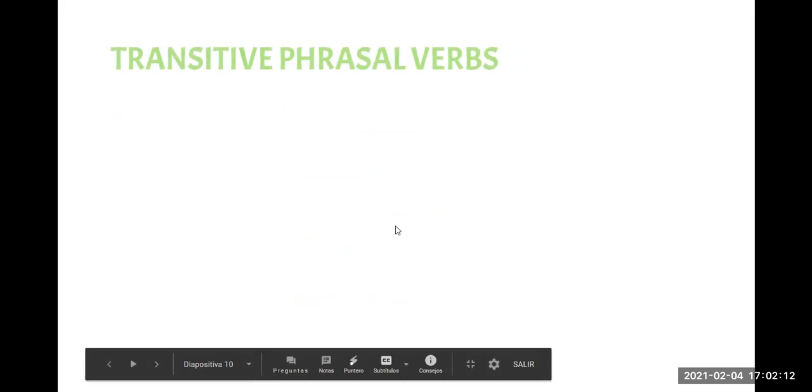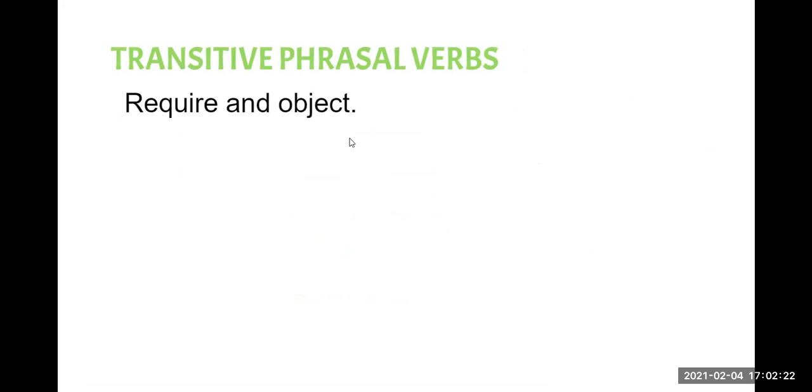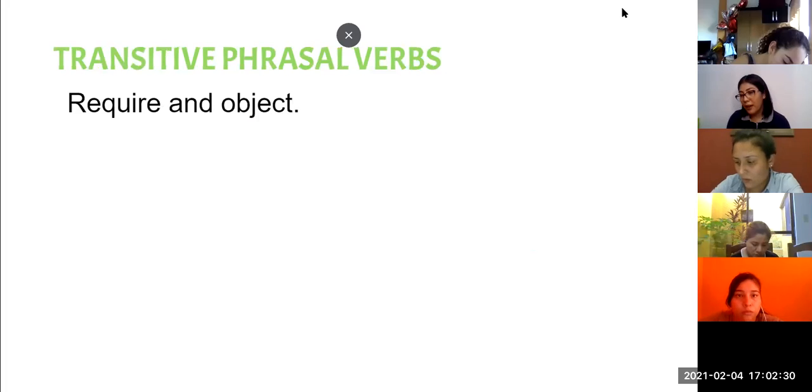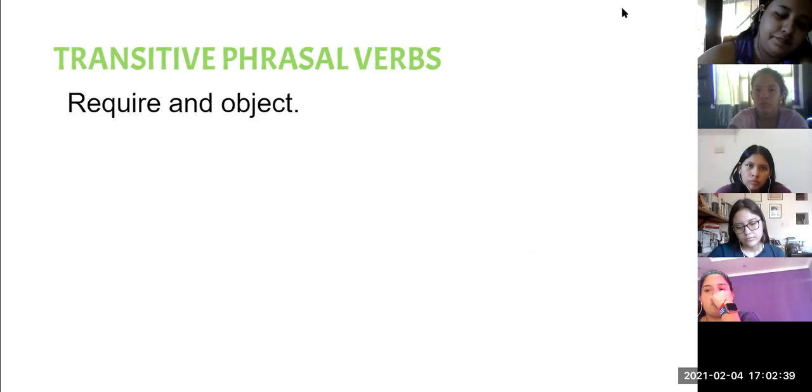Then we have here transitive phrasal verbs. Okay, we have this other kind of phrasal verb. What does transitive mean? It means that this phrasal verb requires an object. I want you to tell me, how can you define subject and object in a sentence? What is a subject and what is an object? What can you tell me about this?